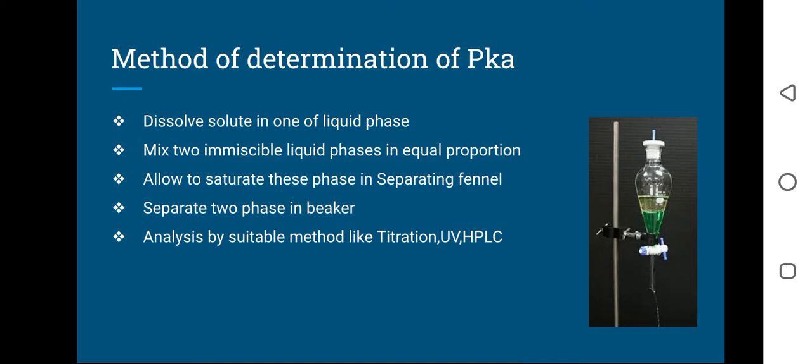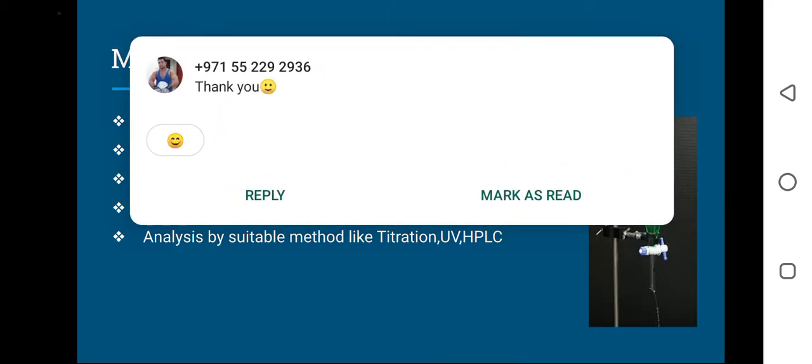The two phases separate according to density, and we will separate these two phases in a beaker and go for the analysis using suitable methods like titration method, UV spectrophotometry method, or HPLC method. These methods are used for the determination of partition coefficient or distribution coefficient.